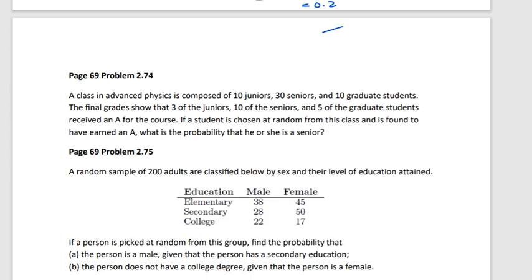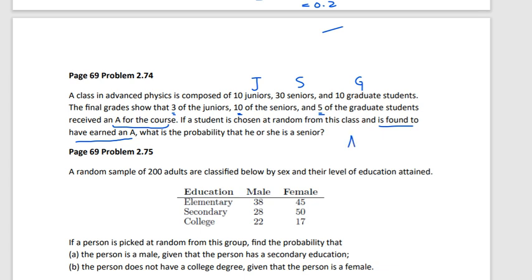A class of advanced physics is composed of 10 juniors. So let's say I use J for juniors, S for seniors, and G for graduate students. The final grades show that 3 of juniors, 10 of seniors, and 5 of graduate students received an A grade. Okay. If a student is chosen at random from this class and is found to have earned an A, so see, this is the given condition. So let's say A is for grade A.